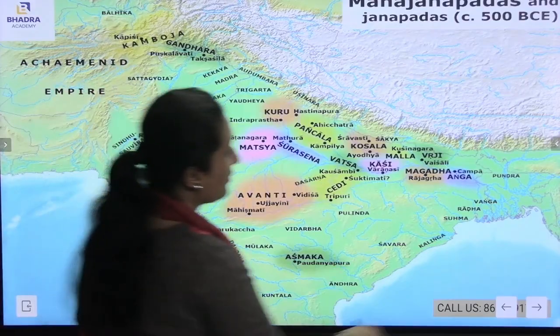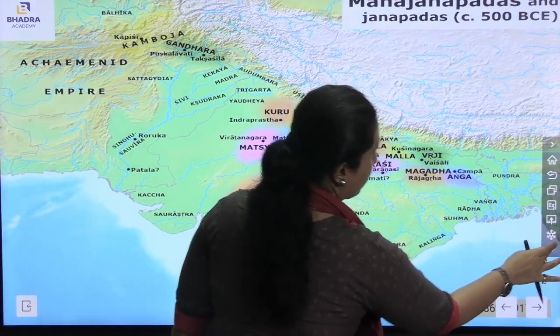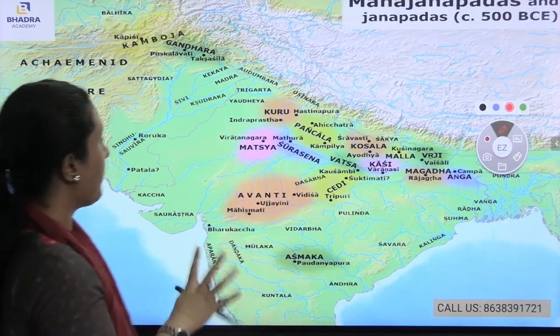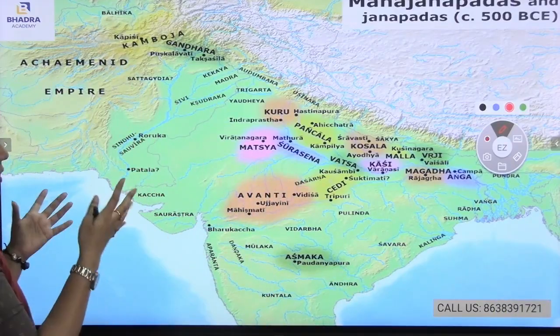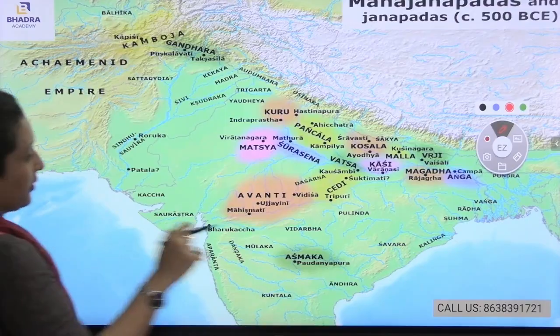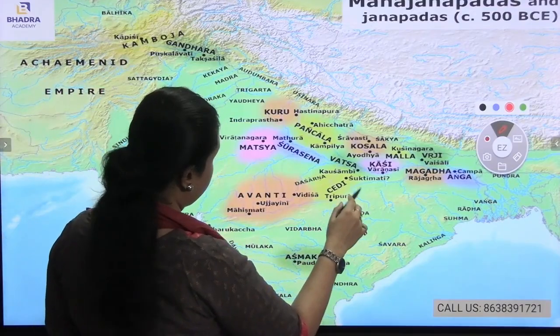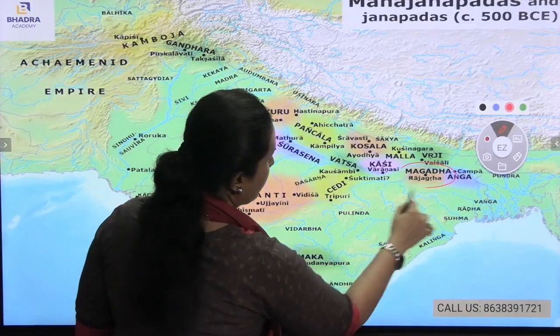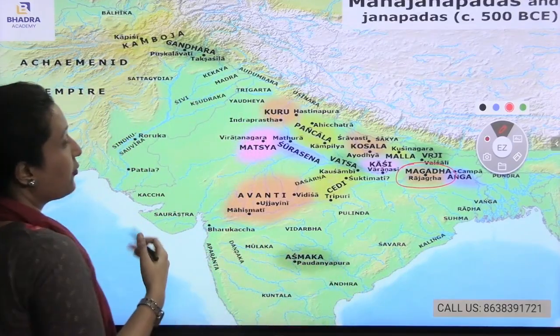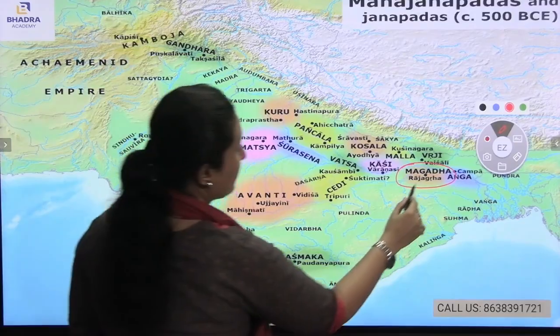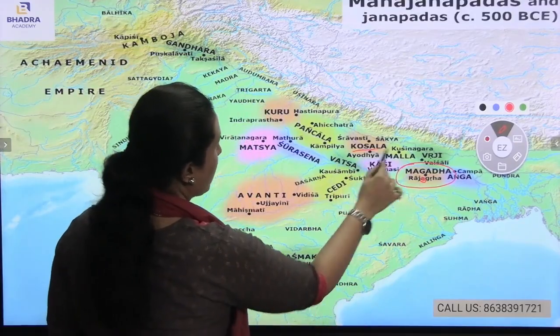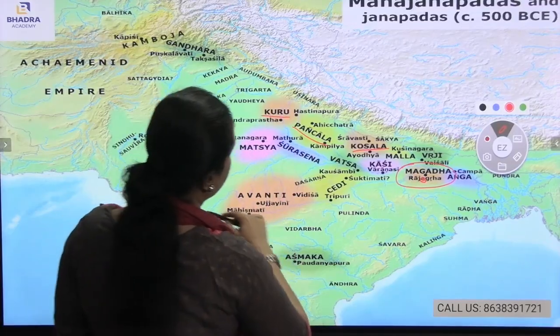Here you see the Mahajanapadas. Here you will understand about the different Mahajanapadas on the particular map. This is the map of India where the Mahajanapadas are located. First comes Magadha. During that time, Magadha was the most important Mahajanapada, and here is its capital city, Rajgriha. Kosala is there, Panchala is there, Kuru is there.